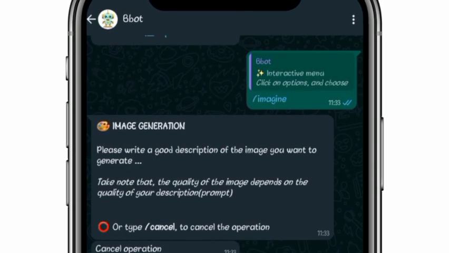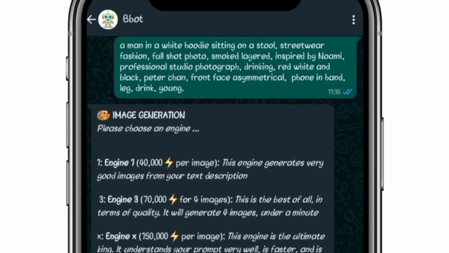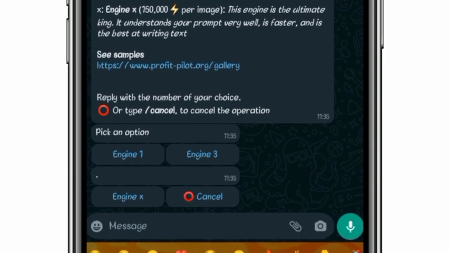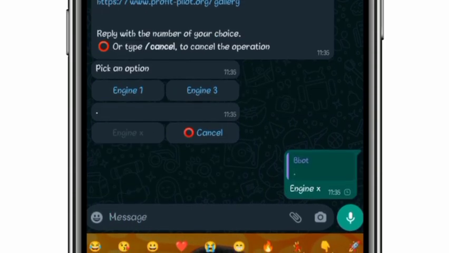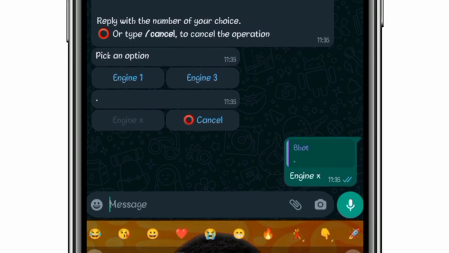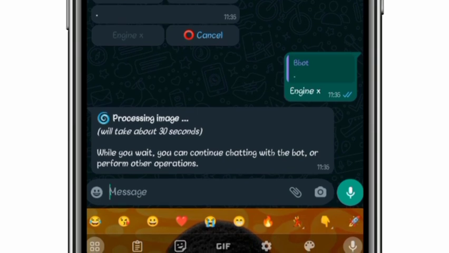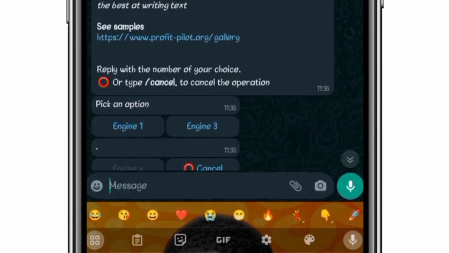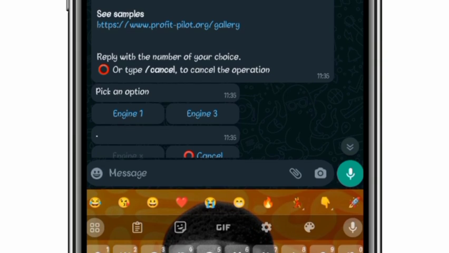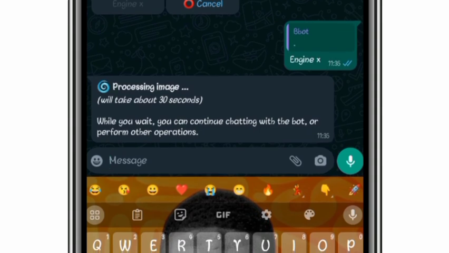You can see my prompt. It says a man in a white Audi sitting on a stool. So it will ask me which engine I want to use. Let's use engine X. So you can see this engine X will take about 30 seconds. Engine 3 will take 1 minute, while engine 1 will also take 1 minute. But engine X is the fastest engine.